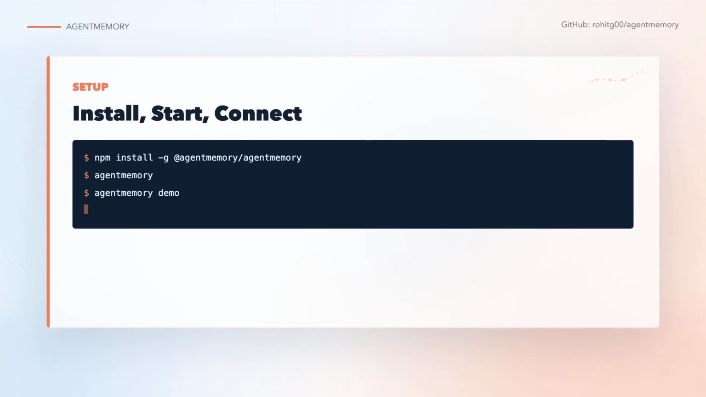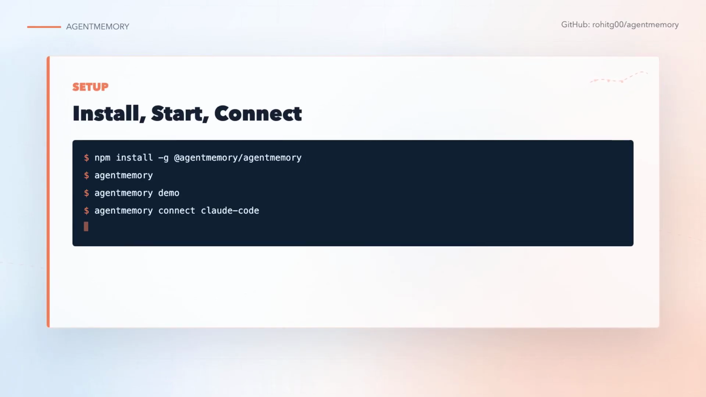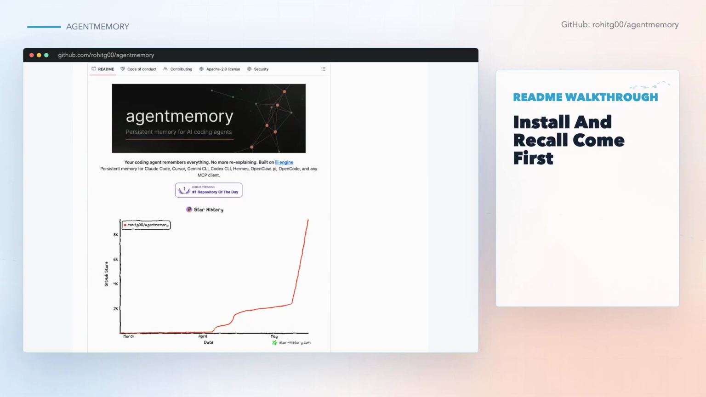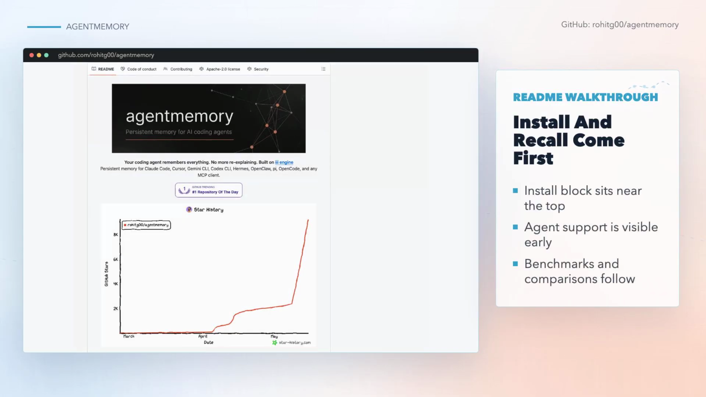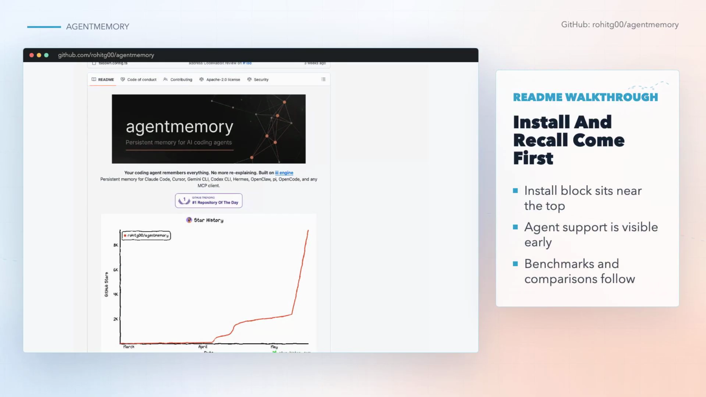Setup is meant to be fast. You can run the package with npx, install it globally, start the server, seed a demo, and wire an agent with AgentMemory Connect. The CLI also handles a real annoyance with npx caching. From version 0.9.16 onward, a first npx run can prompt for a global install, so the plain AgentMemory command works in new shells. The README starts with the banner, install commands, agent support, benchmarks, comparisons, and the quick start.